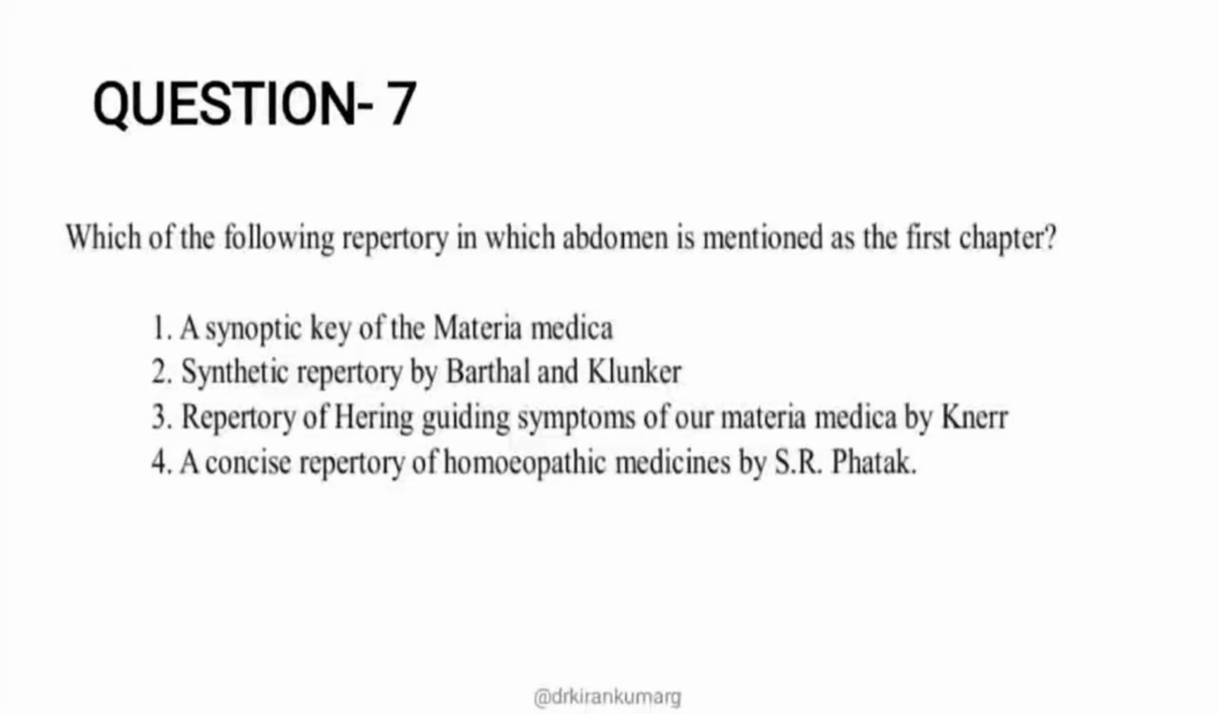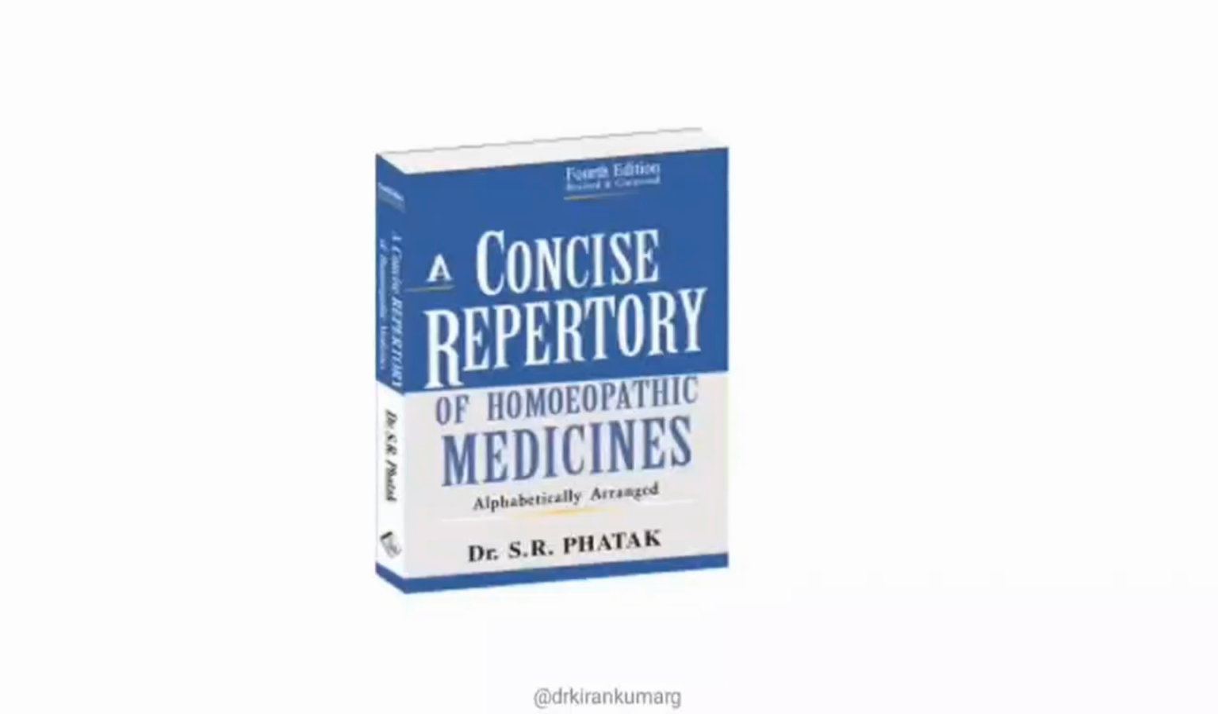What we need to know is the arrangement. They have asked about abdomen: abdomen is the first chapter in which of the following repertories? Synoptic Key is based on Boger's ideology, so it contains a Materia Medica as well as a repertory. Synthetic Repertory is based on Kent's philosophy, and there the first chapter is mind. In Knerr's repertory of Hering's Guiding Symptoms, again the first chapter is mind and disposition. The final option is the Concise Repertory of Homoeopathic Medicine by SR Phatak. You might know the famous Phatak's repertory. So this is the repertory.